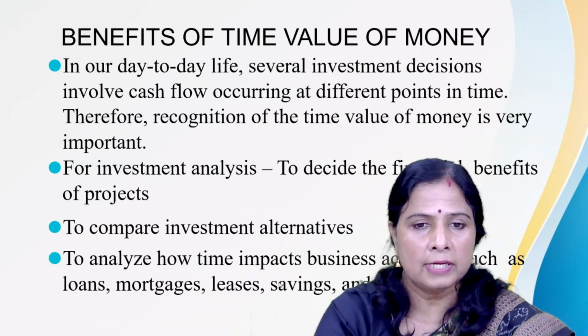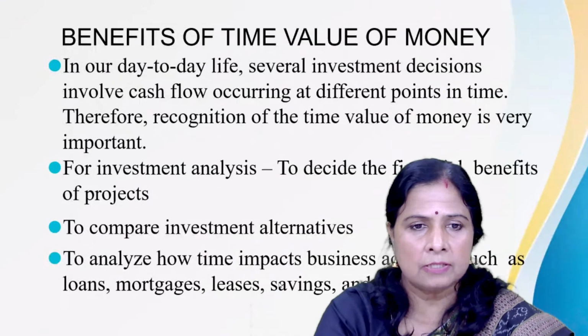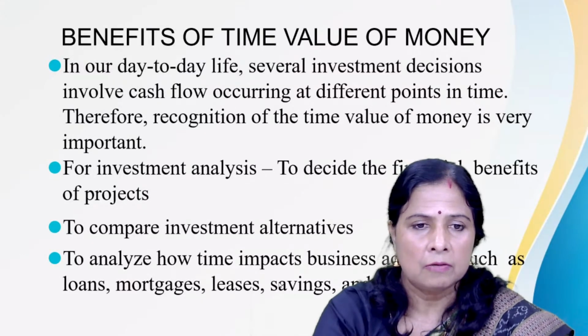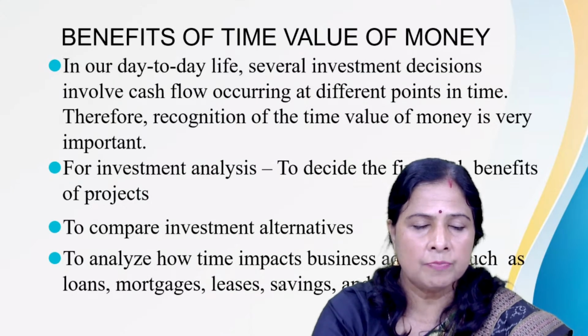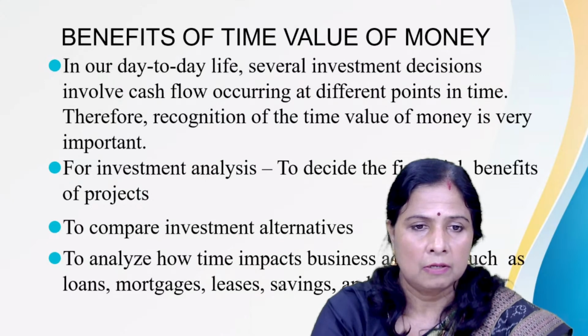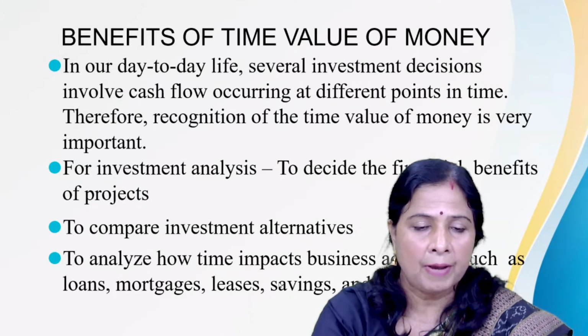Suppose there are three investment decisions: project A, project B, and project C. In all three alternatives the investment amount is the same. Let it be 5 lakh rupees in each investment alternative.